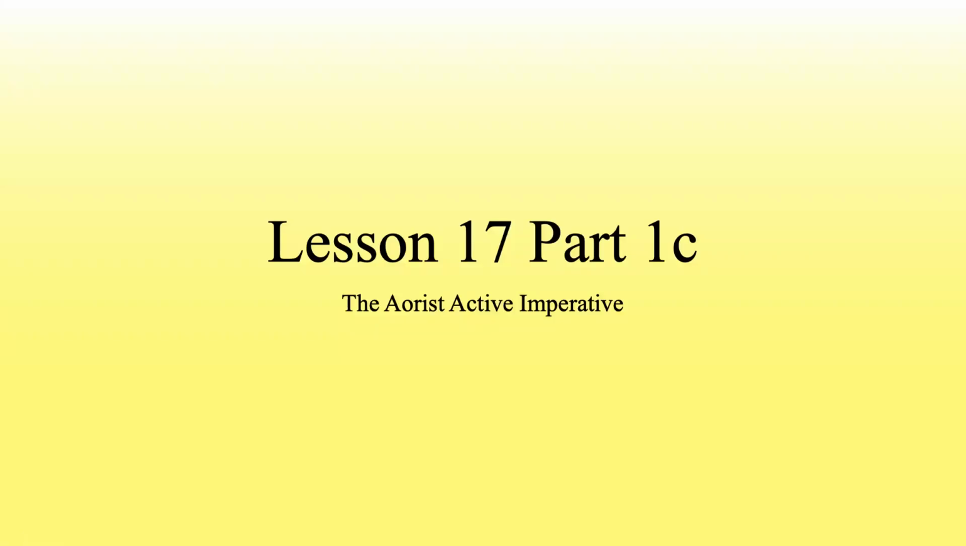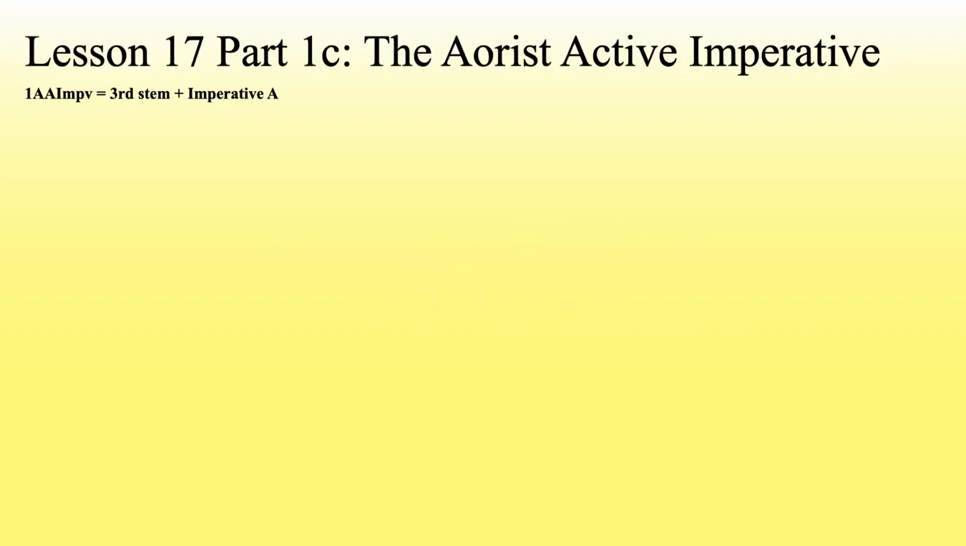Lesson 17, Part 1C, the aorist active imperative. Aorist active imperative equals third stem plus imperative A endings. This is for first aorist active imperative, so no theme vowel because it's first aorist. Second aorist active imperative, same thing, except now we do have the theme vowel: third stem plus epsilon plus imperative A endings. And again, it would have been omicron or epsilon, but we don't have an omicron because there's no endings that start with a mu or a nu.